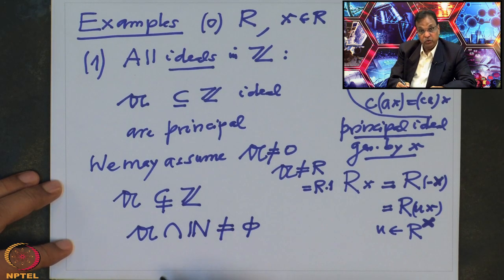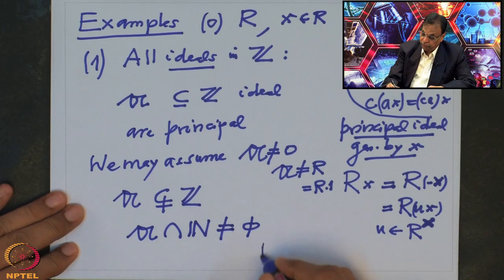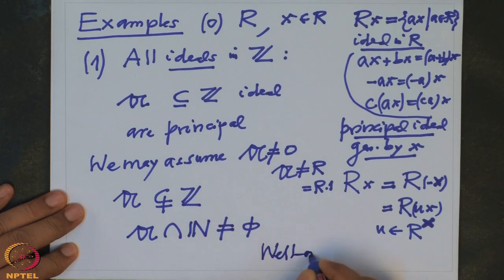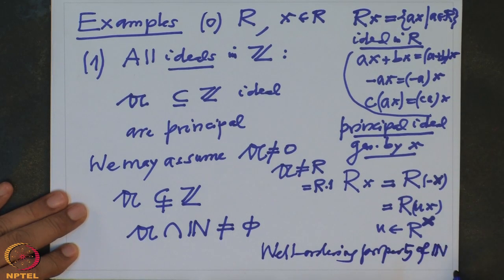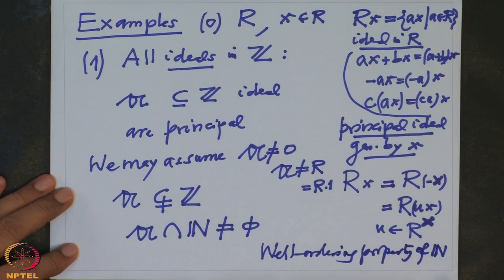And now I want to use the basic property of natural numbers, which says that every non-empty subset of natural numbers has a minimum. This is called the well-ordering property of N. So I apply it to this subset.